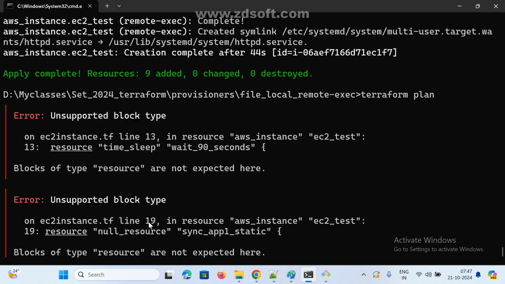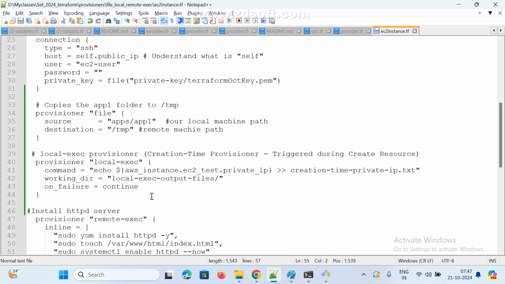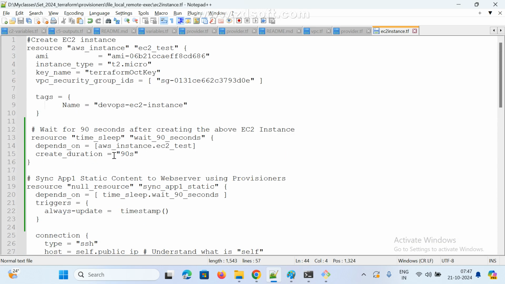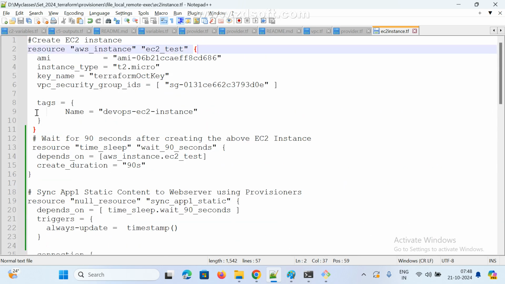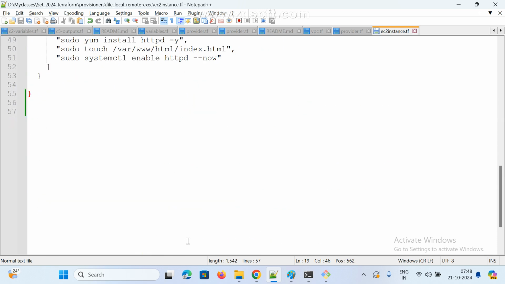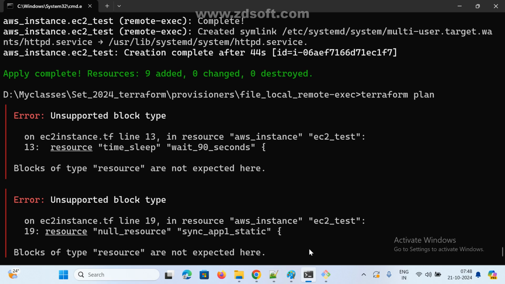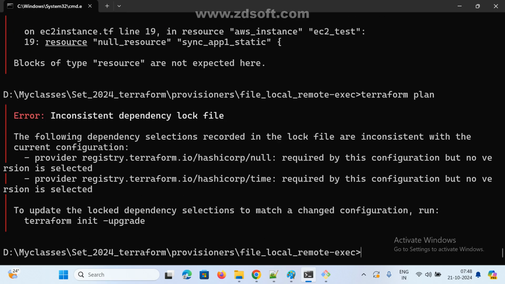Unsupported block type, where is it missing? The connection block should be closed here, I need to remove it here. So it started here, it is closed here. This is a null resource. I started, I closed it here. That's it. Plan. Now it is working fine.